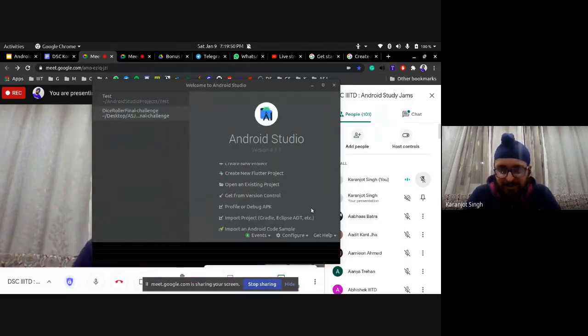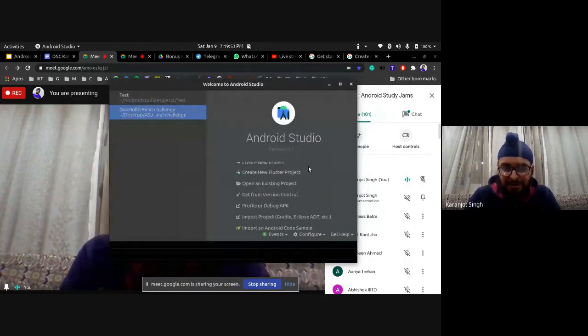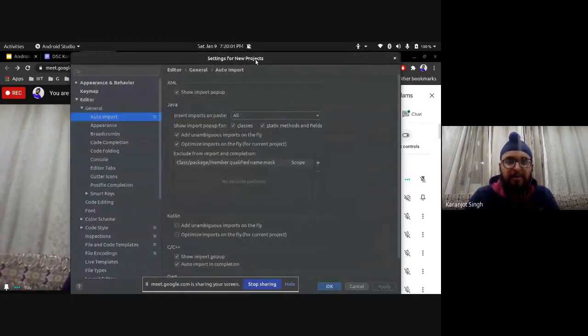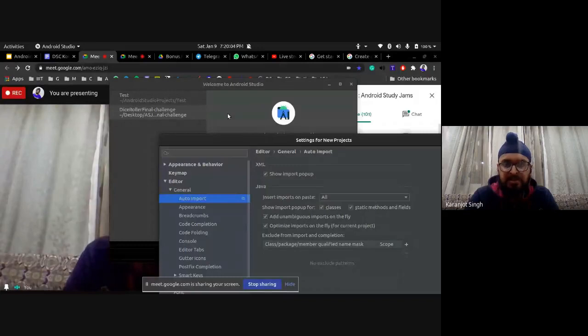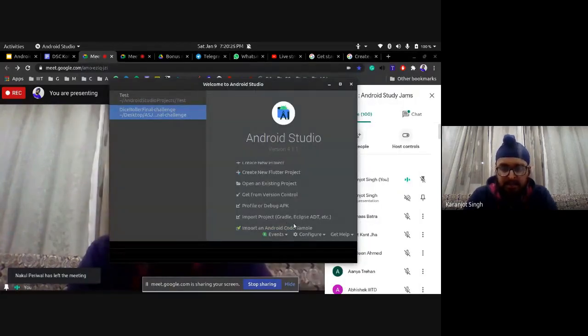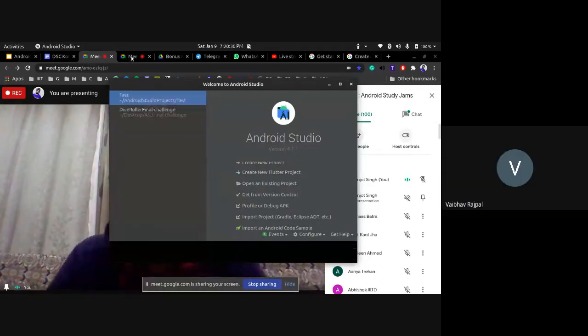Right? So yeah, this is the welcome screen. I'll just go over this again. I hope you're in it. You just have to click configure, go to settings over here. If you're a Mac user, you will get configure somewhere over here in preferences. So you just have to search auto import over here. In the general section, you head to auto import and make sure that Java is on. You just tick these options. By default, I think it should be something like this. You just check these and apply and okay. Just click on okay for these settings. Right, am I clear? And I hope this is done.